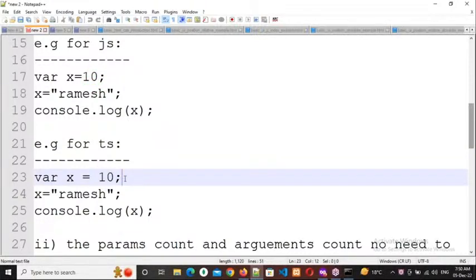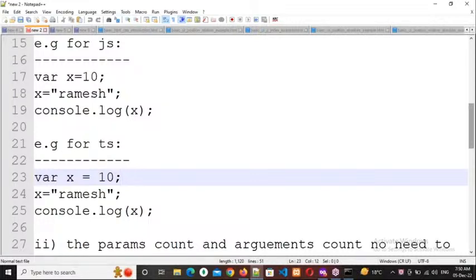That is the advantage of TypeScript. If you assign the data type, it's okay. If you don't assign, what happens? Depending on the first value, it will assign the data type. So what is the first value here? 10. 10 means what? Number. So automatically x becomes number data type. Then every time you want to modify the value, it should be a number only.